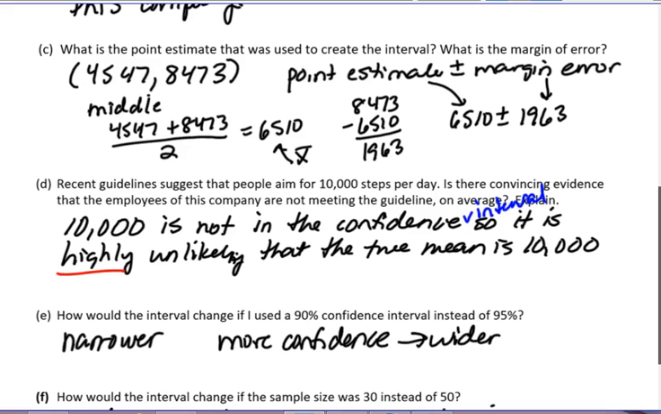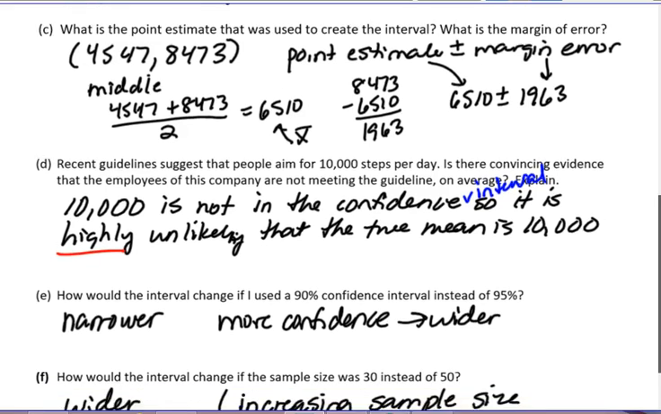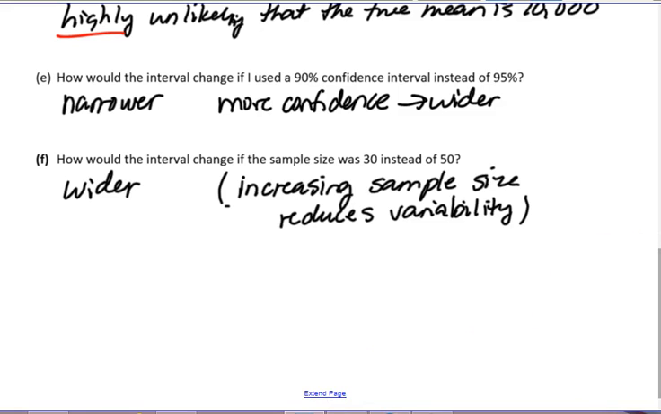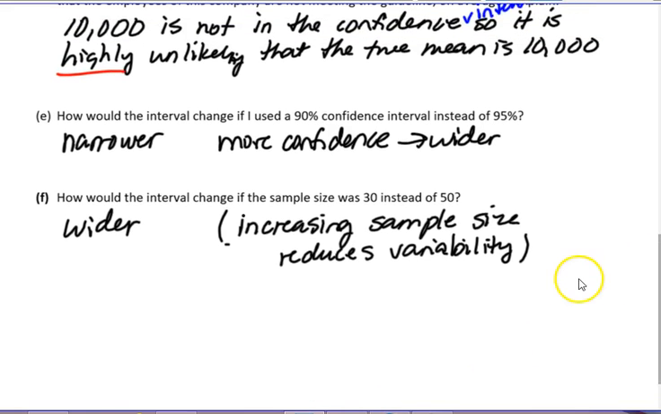Reducing the sample size actually makes things worse. It would make the interval wider, because remember, increasing sample size allows us to have a more precise estimate even with the same level of confidence. Increasing sample size reduces variability in our intervals, so decreasing the sample size would increase variability.